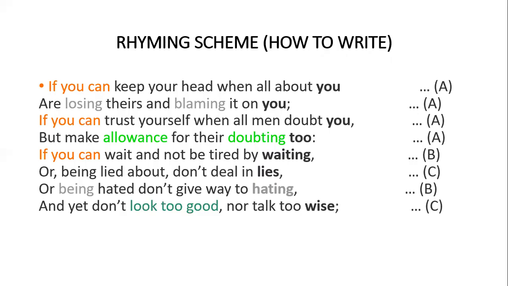So in the first four lines, our rhyming scheme is A. Then "waiting" is B because it is different from A. "Lies" is again different from the previous two, A and B, so that's why it is C. "Hating" and "waiting" are equal to one another, so hating is also B. And "wise" and "lies" both have the same z sound, so these are C.